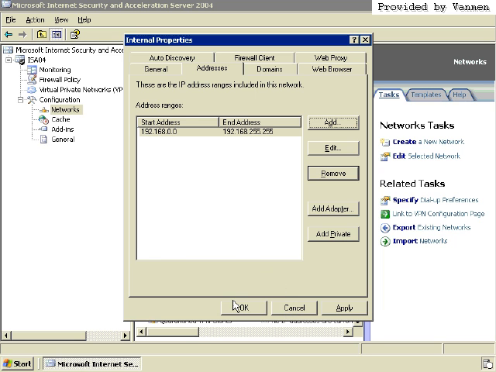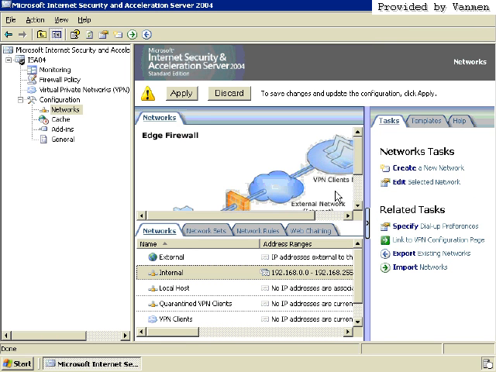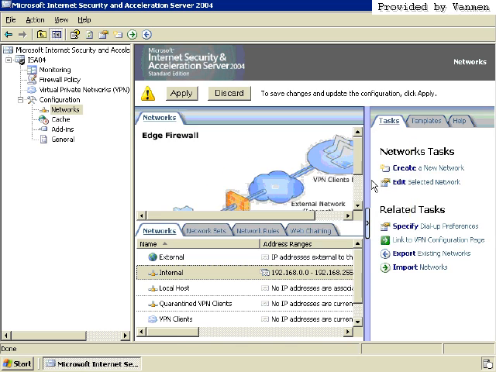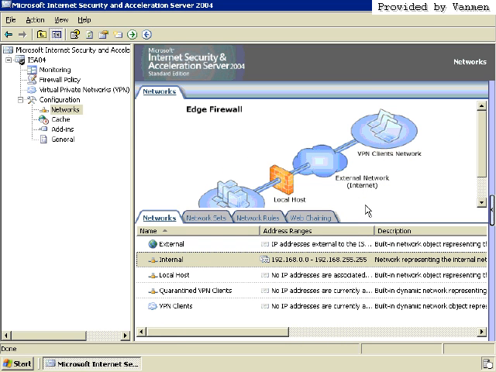So I'm going to go ahead and click on OK on that window. Hit apply. So now it's actually applying all of those settings to the ISO server and modifying that internal address range. The reason why I'm doing that is, first off, I want it to be a little more accurate. And second off, I'm going to start creating additional networks for this ISO server. And that will allow me to have more ranges that I can use and I can assign addresses to so I can pretty much treat them differently.